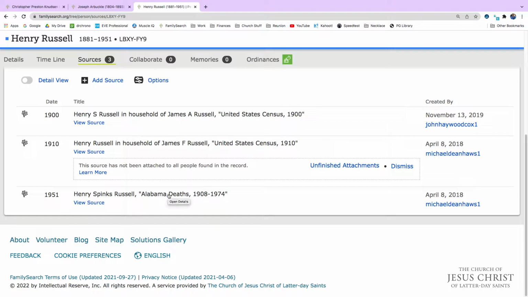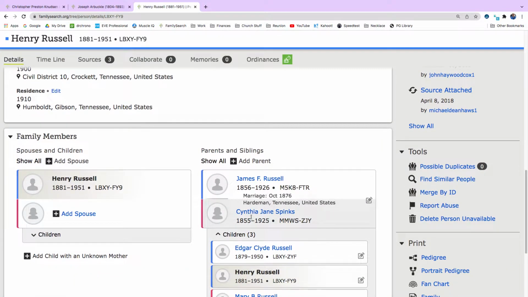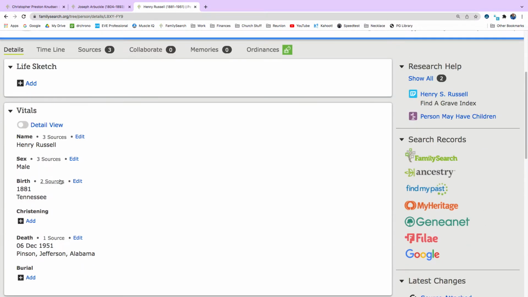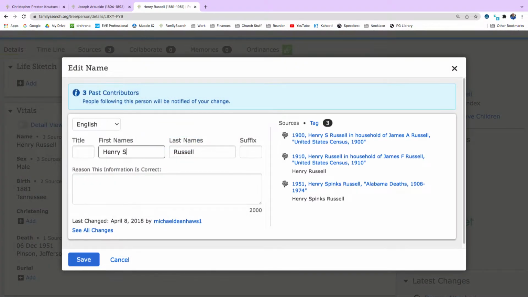So let's look at, we see there's a Henry S, so there's a middle initial of S, and here in this Alabama death record, the S is for Spinks, which makes sense because if we go back to details and we scroll down, we look and see his mother was named Cynthia Jane Spinks, so that would make sense for there to be that name. So let's go ahead and add that. So we're going to go up here to Henry Russell, and we're going to edit his name. And we're going to make his middle name Spinks. And we're going to hit save.